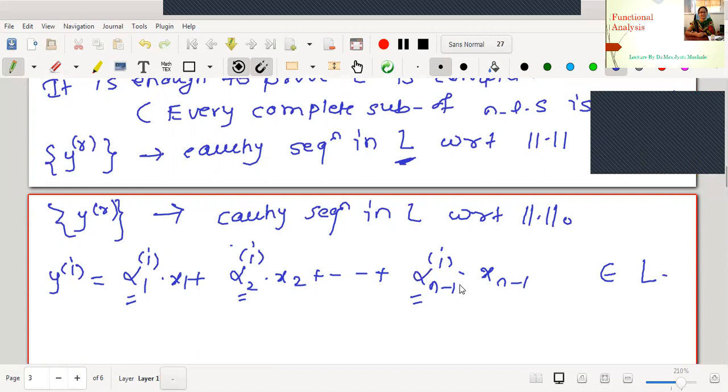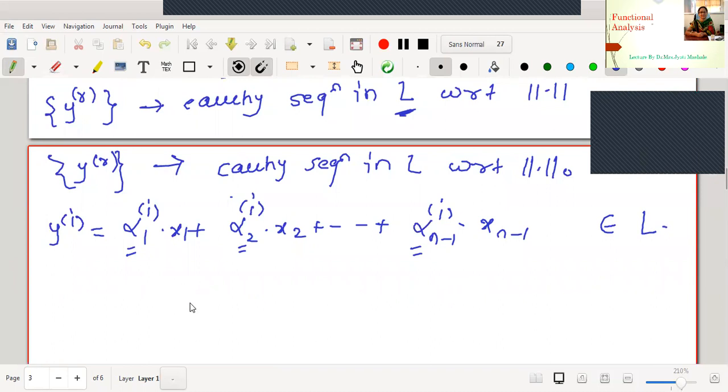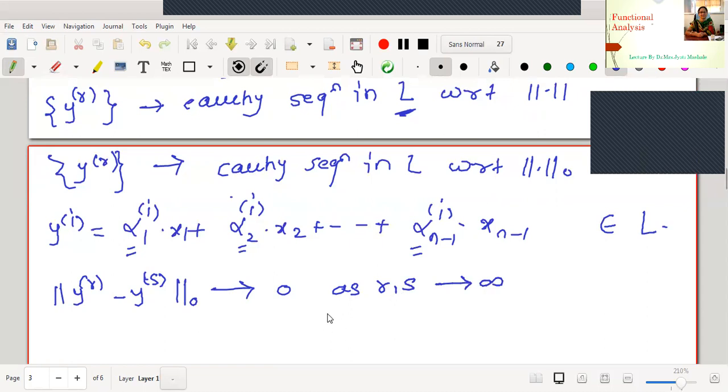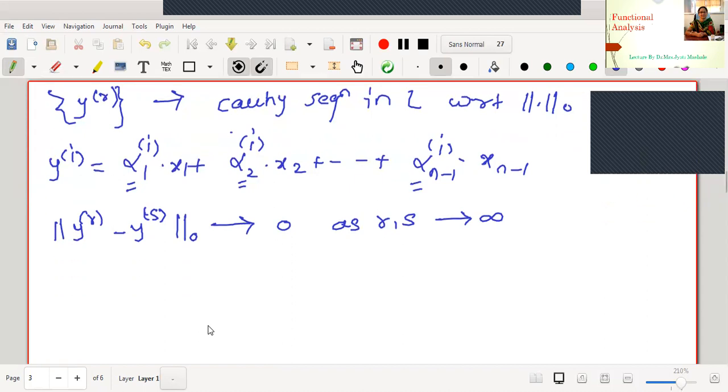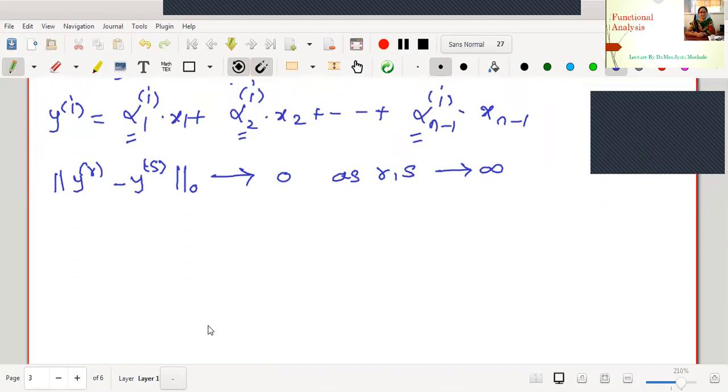Now we have assumed that the sequence is Cauchy with respect to norm 0. Therefore, may I write, for r and s, norm 0 of y_r minus y_s tends to 0 as r, s tends to infinity. Instead of the norm, why am I using norm 0? Because we know the fixed definition for norm 0: it was defined as the maximum among the scalars used. What will be some scalar? Let me take some kth scalar.